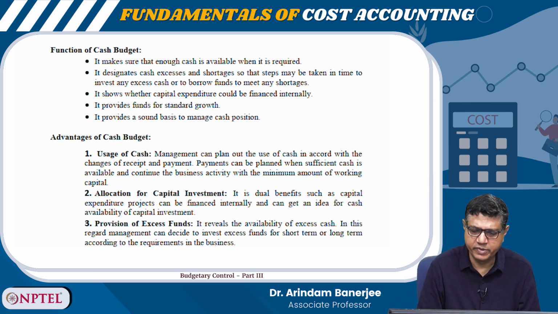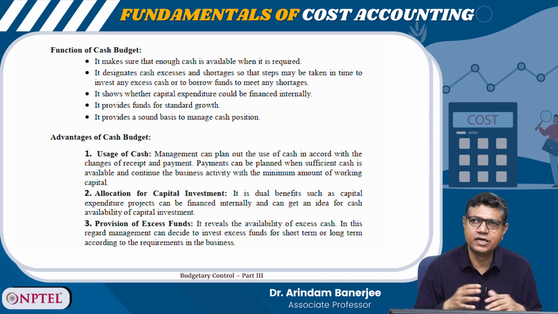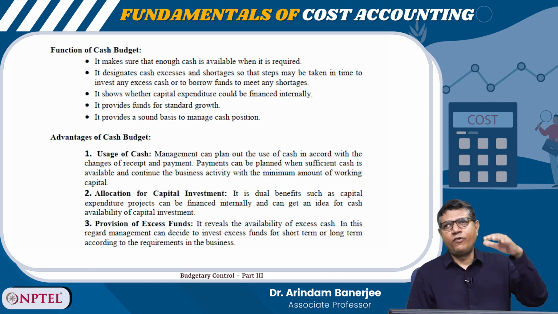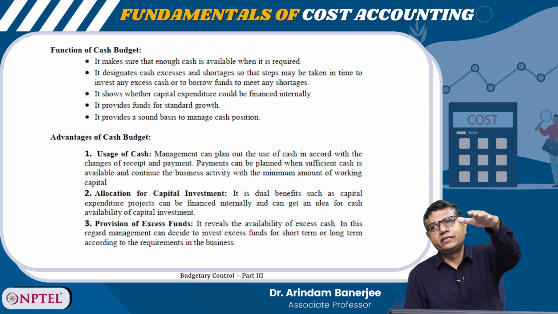Allocation of capital investment. Now, if the company is cash rich, and if it is planning for capital expenditure, enhancement in production, etc., what it can do is, it can do it internally, right, without going for external funding. Provision for excess funds. So one aspect is shortage of cash. Another aspect is, there may be excess cash.